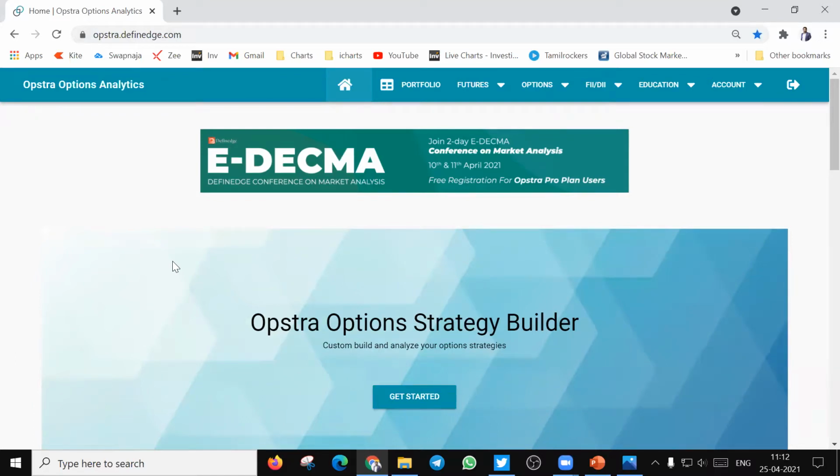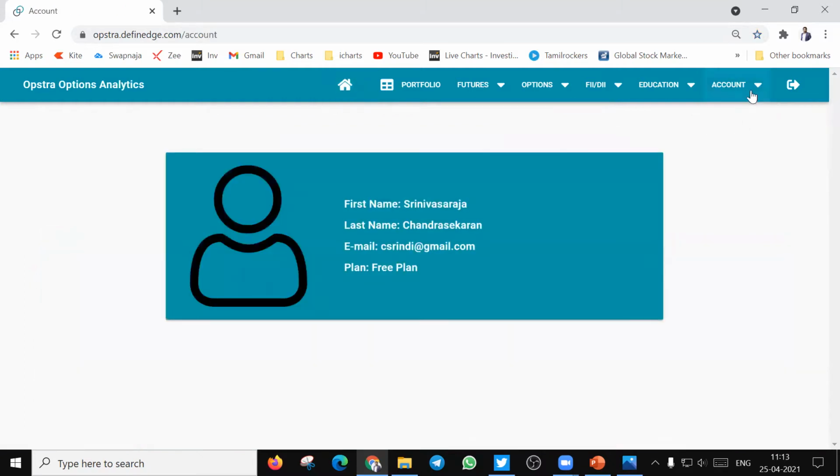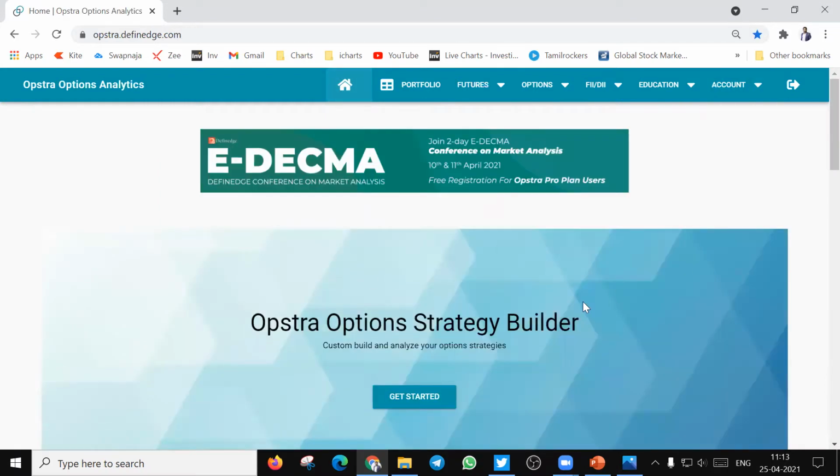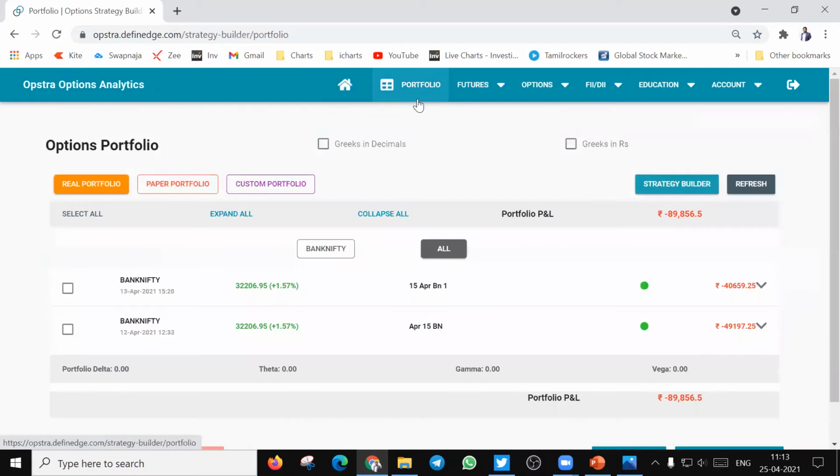This is a free tool, but you need an account to do the paper trading in this free tool. Go to the account and you can find the login details of Opstra, and once you have logged in, this will allow you to save up to 2